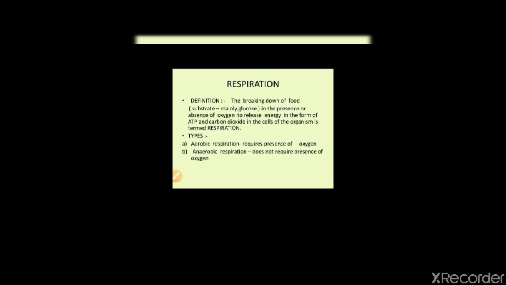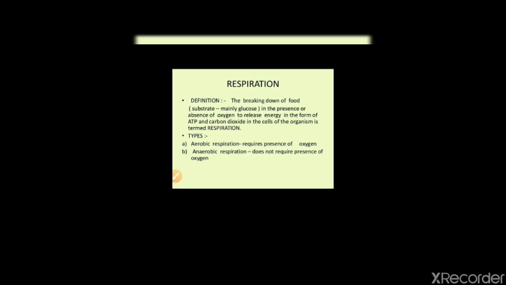So now see the types of respiration. We have two types of respiration. First is aerobic respiration, second is anaerobic respiration. First of all, aerobic respiration: respiration that occurs in the presence of oxygen is known as aerobic respiration. Anaerobic respiration is the respiration that does not require oxygen. That means the respiration which is performed in the absence of oxygen to get energy is known as anaerobic respiration.